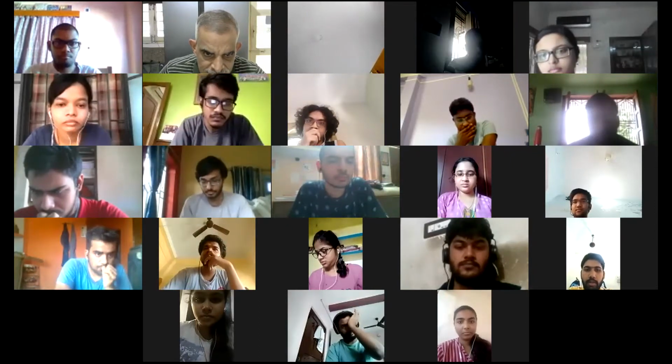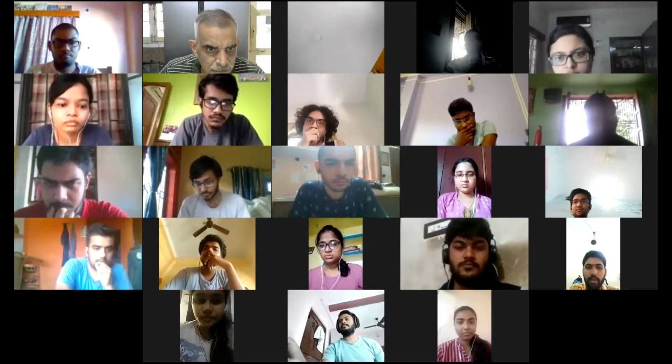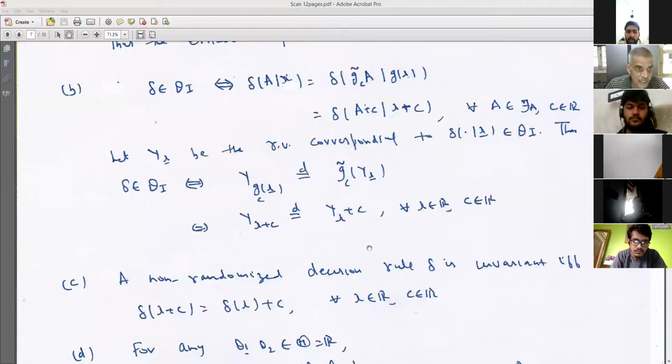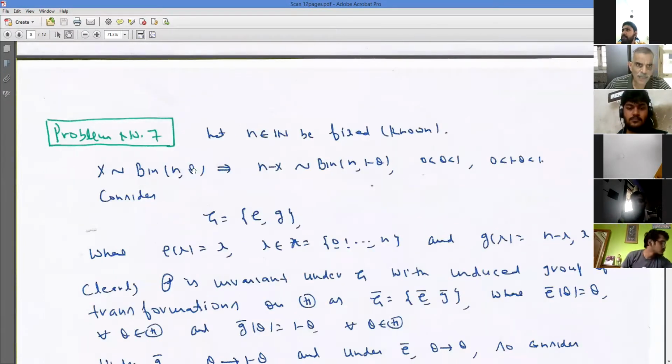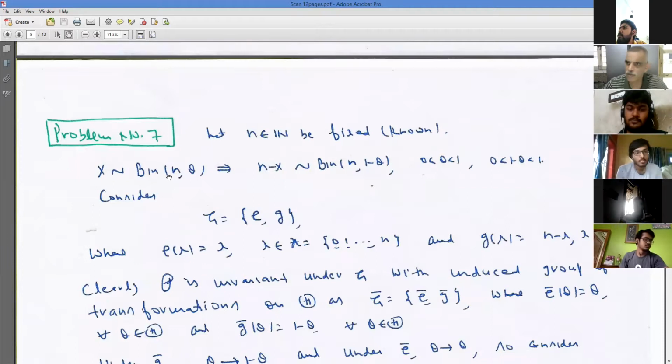So let me just go through it for the rest of the class also so that they can understand it. This is problem number 7. So note that you're dealing with a binomial problem. X is a binomial with parameter theta. Now, first of all, for applying invariance, you have to look at under what class of transformations the binomial with parameter theta is invariant.